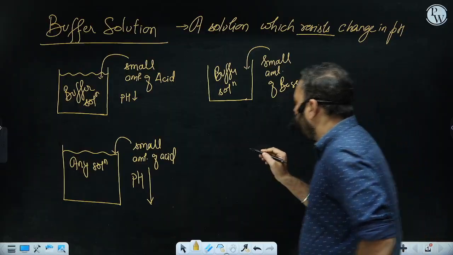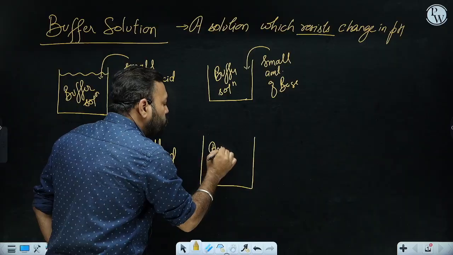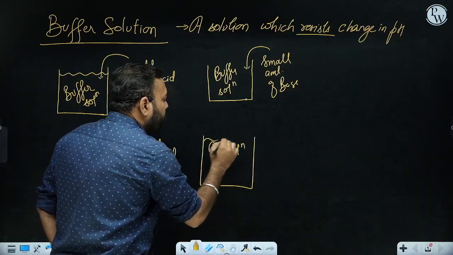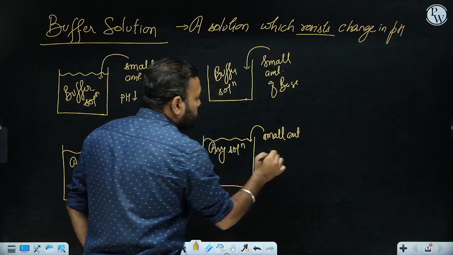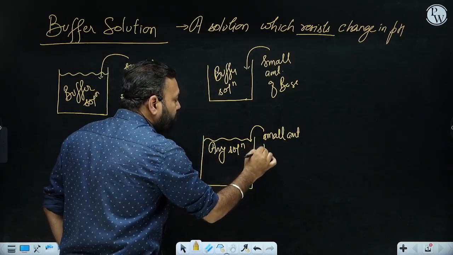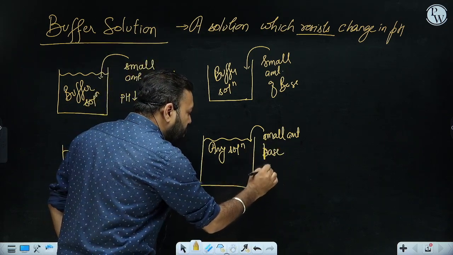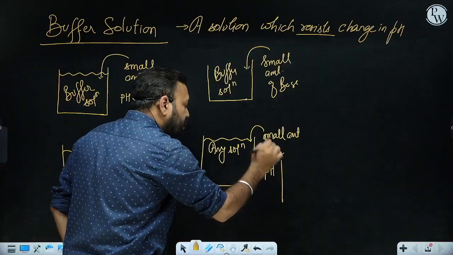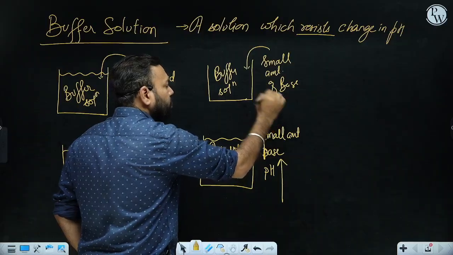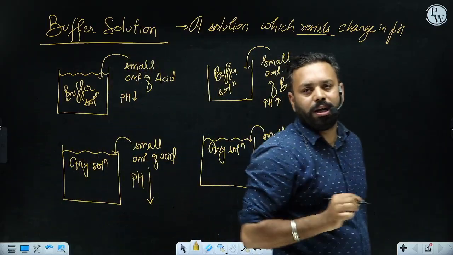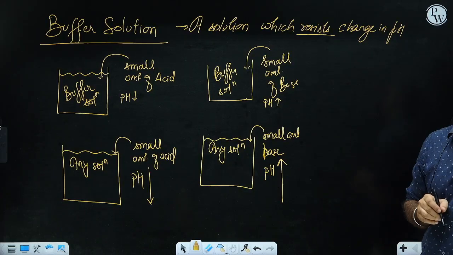So what is going to happen if you add a small amount of base to a normal solution? Let's say any general solution, right? You are adding a small amount of base. So comparatively, the increase in pH, and why will the pH increase here? Because we are adding base. The increase in pH in this case will be significantly larger, while the increase in pH in this case will only be a small increase. So are you getting my point? What is the meaning of buffer solution? That is why I'm writing: resist change in pH.